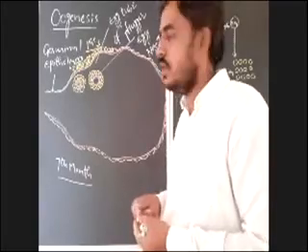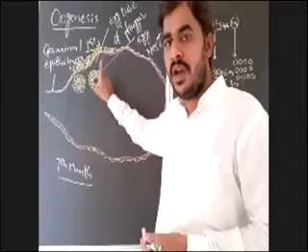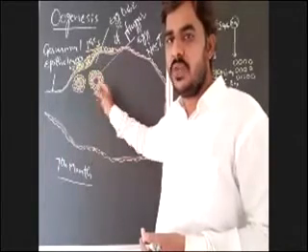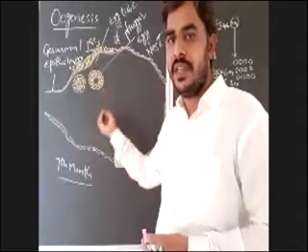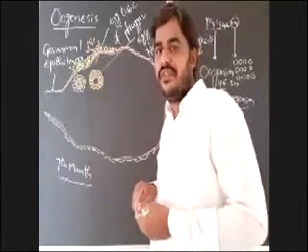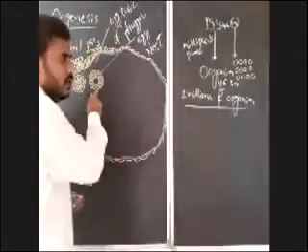In the growth phase, what will happen? In each egg nest, only one oogonium, usually which is large in size, will start growing, growing in size, and modifies into primary oocyte.